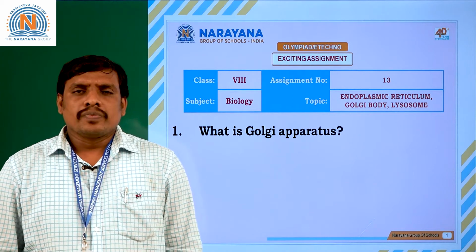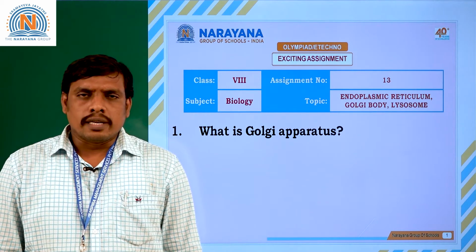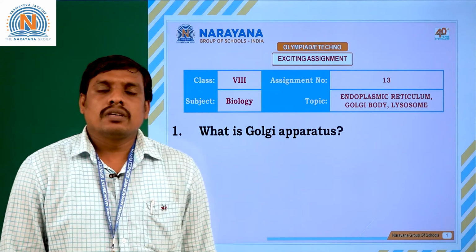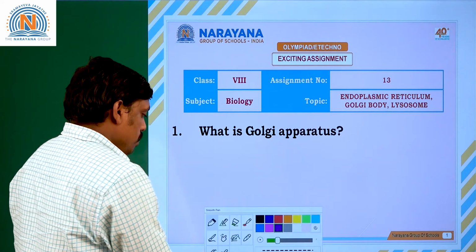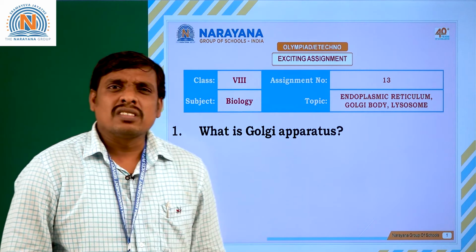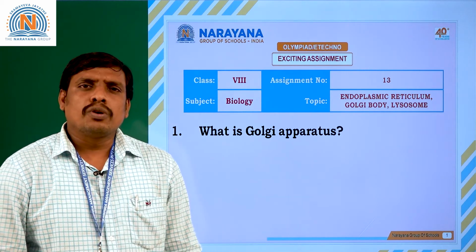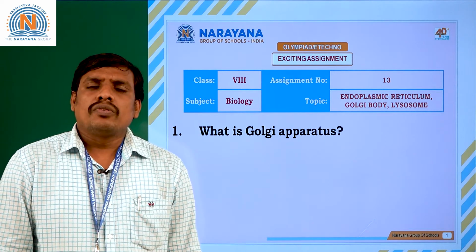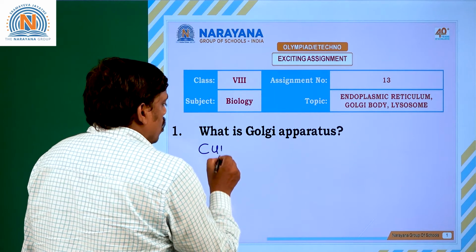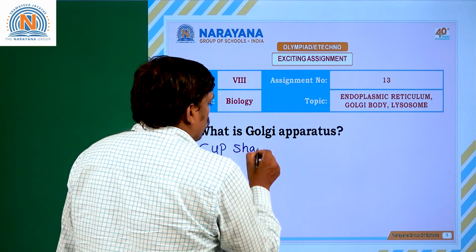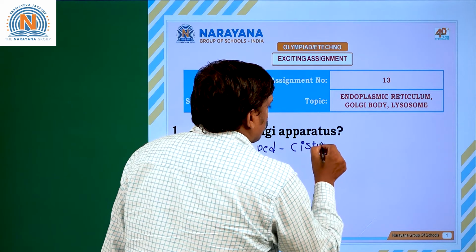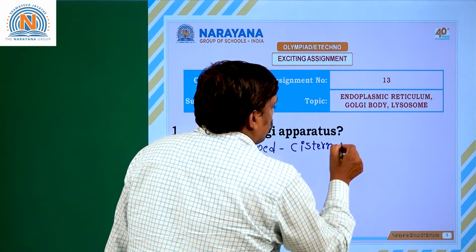Students, in this session, I would like to discuss with you an assignment key with the help of some examples. What is Golgi apparatus? How can you define a Golgi apparatus? A Golgi apparatus is one of the important cell organelles, which is made up of three different types of cup-shaped structures. These cup-shaped structures are called cisternae.